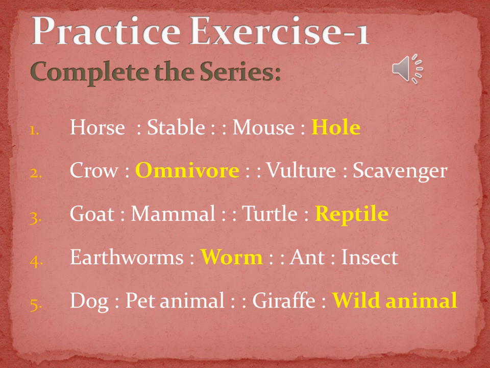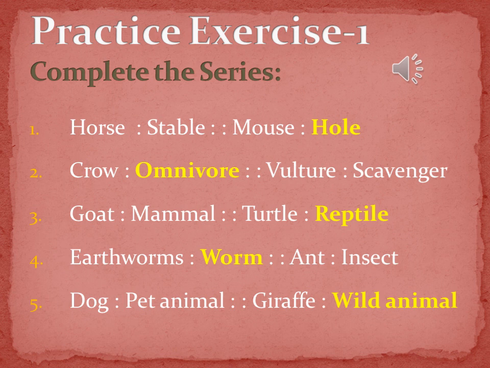Second is, if vulture is to scavenger, then crow is to what? So here we have to give answer on the basis of type of animal, on the basis of feeding habit. So crow is an omnivore, because vulture is a scavenger and crow is an omnivore.